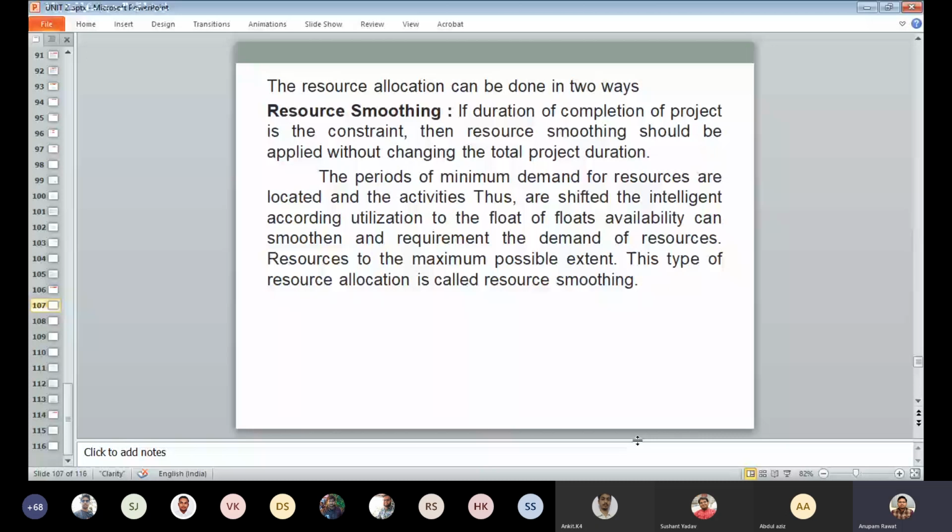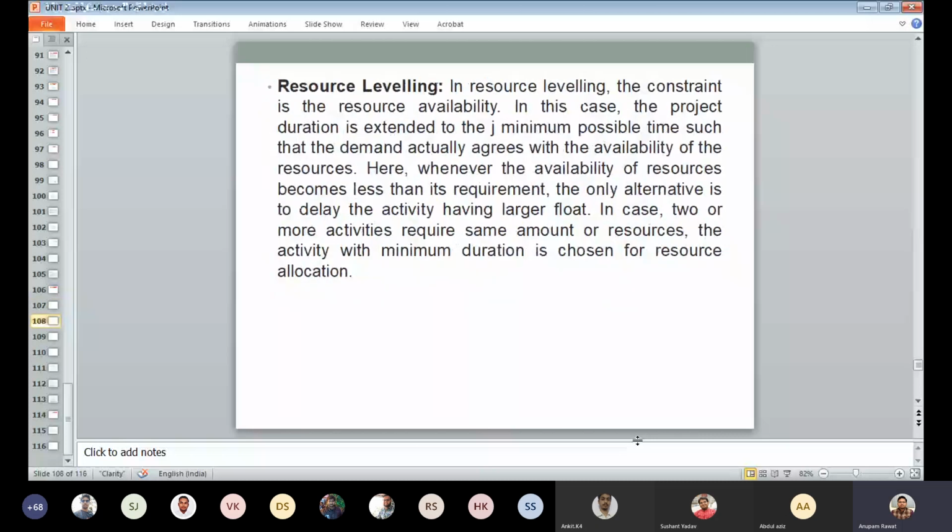Second is resource leveling. So what is resource leveling? In resource leveling, the constraint is the resource availability. The project duration is extended to the minimum possible time such that the demand actually agrees with the availability of the resources.